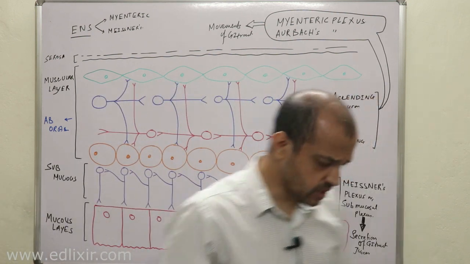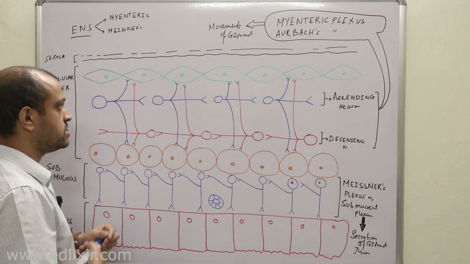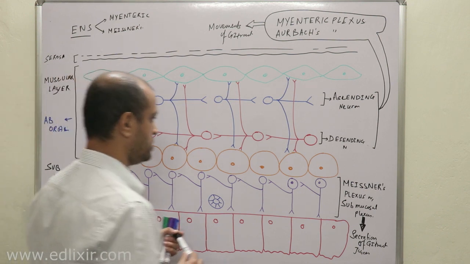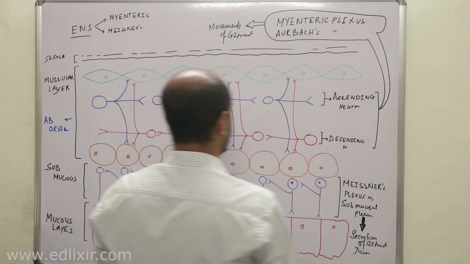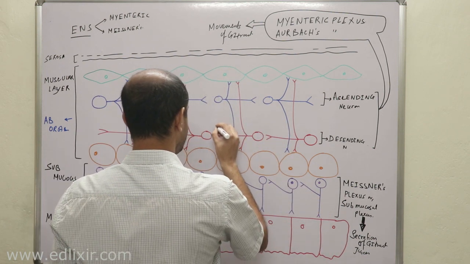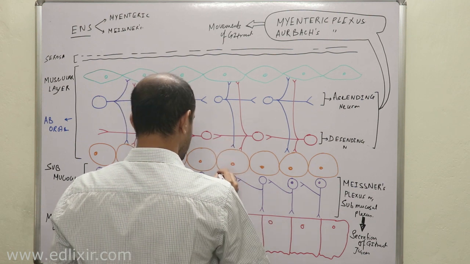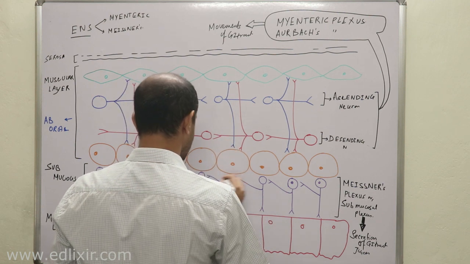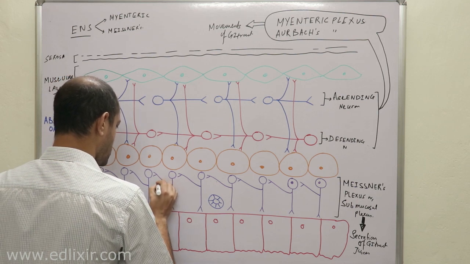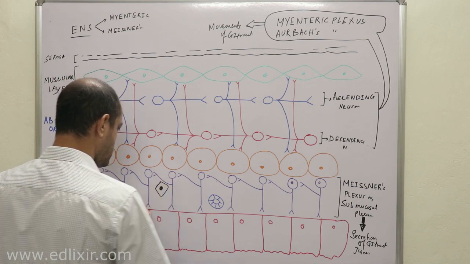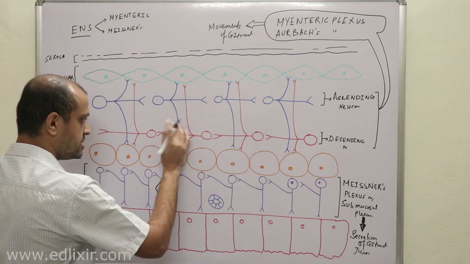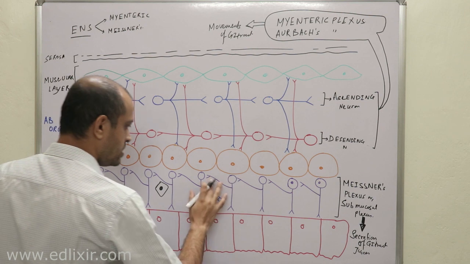Clear? Now listen with all your attention. We must know something very, very important now. You must understand one very basic thing: everything here is neurons, these and these. Every plexus is made up of neurons.